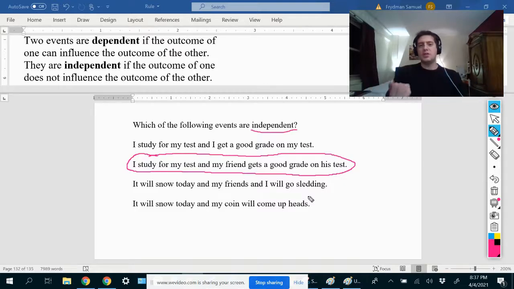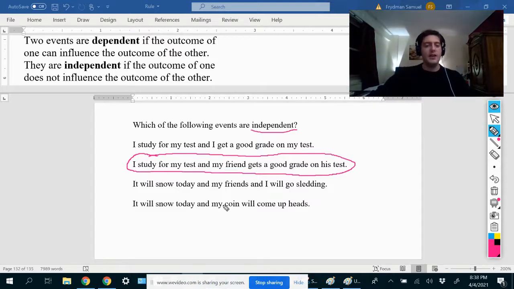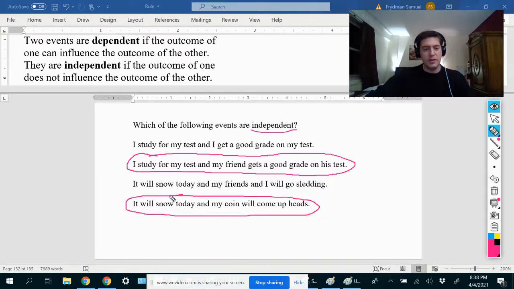If it snows outside, am I more likely to get heads now because there was snow coming down outside? No, of course not. One has nothing to do with the other, and therefore these are independent events. The snow does not influence the outcome of that coin toss. So I can circle this. These are independent events here.